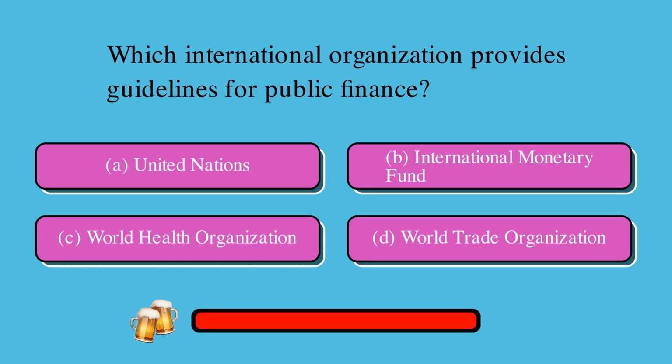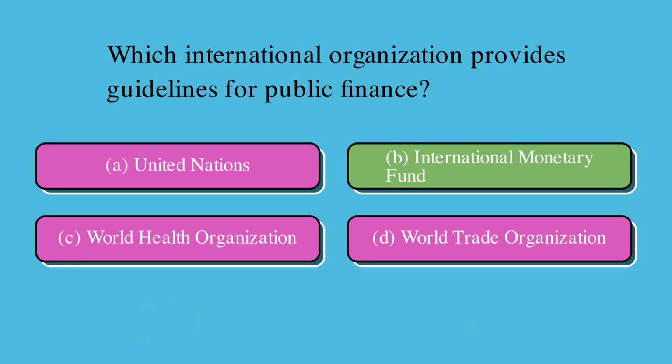Which international organization provides guidelines for public finance? Is it A, United Nations, B, International Monetary Fund, C, World Health Organization, or D, World Trade Organization? The correct answer is B, International Monetary Fund.